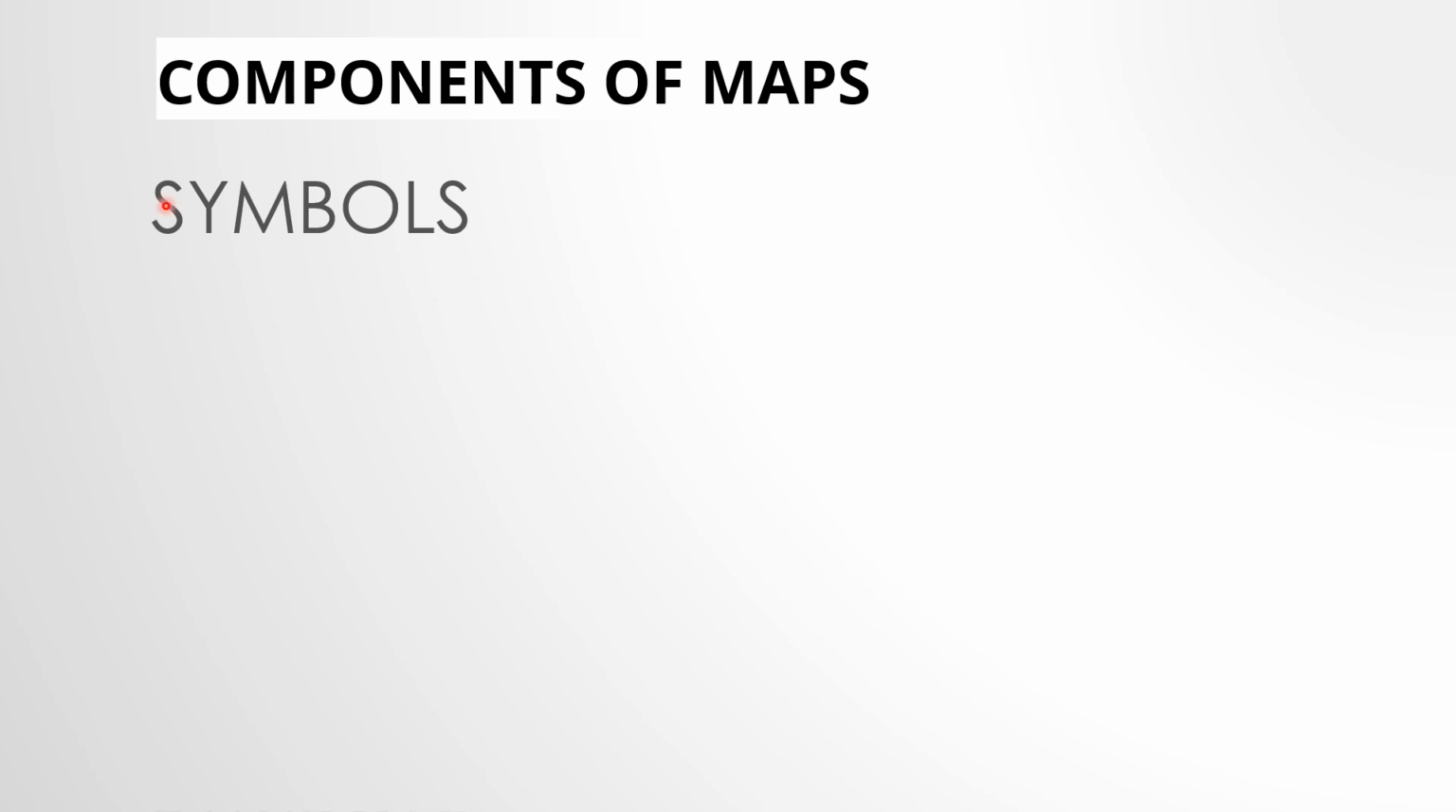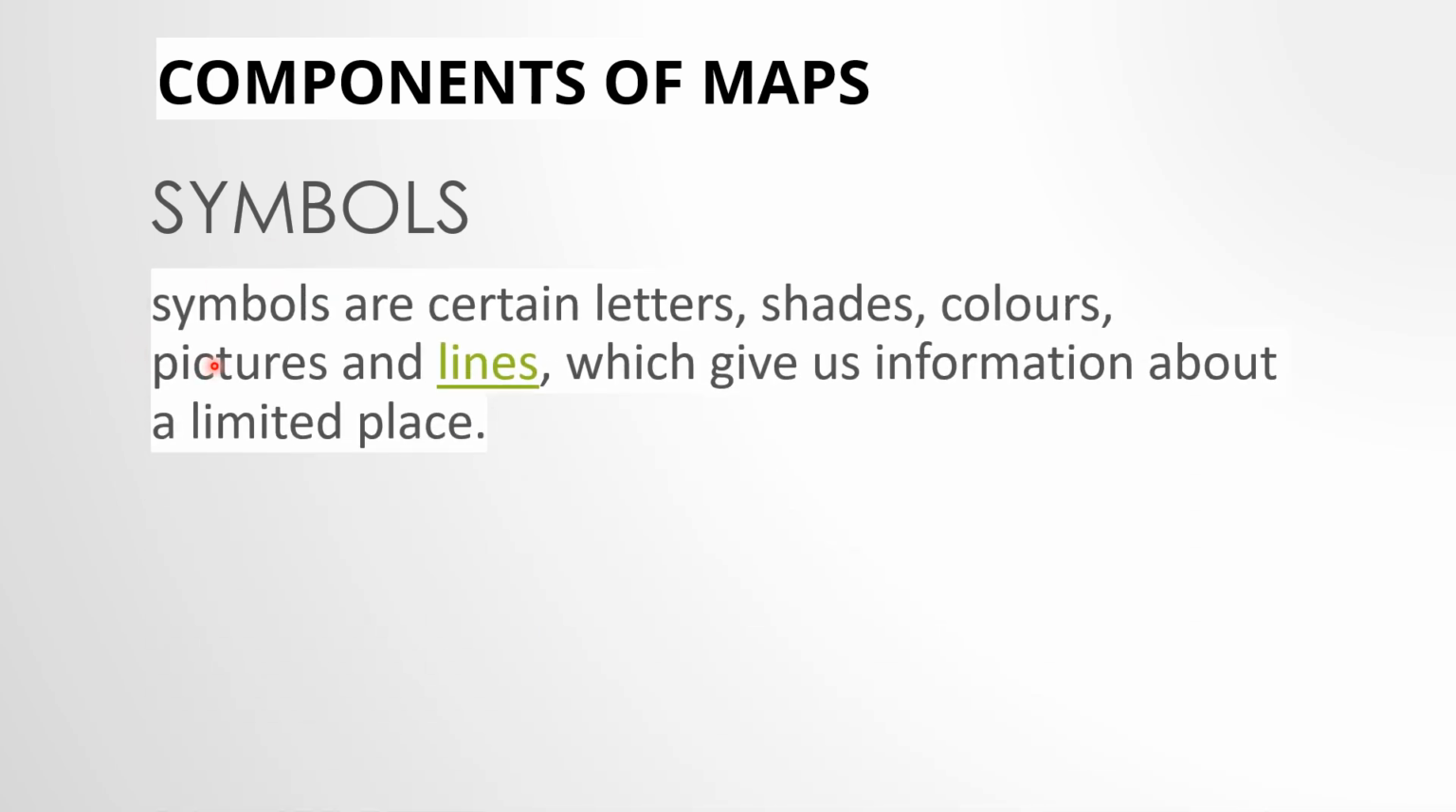Next is symbols. Now map also contains some symbols. If you want to know about the map, if you want to know about the language of map, components को हम language ही बोल सकते हैं. Okay, so we have to know the symbols given in the map. So what are symbols? Symbols are certain letters, shades, colors, pictures and lines which give us information about limited places.